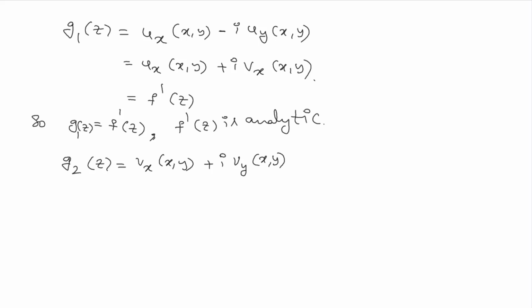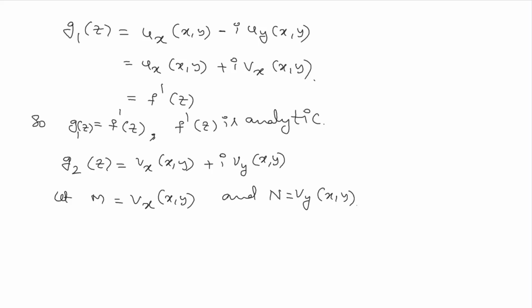Since these are already partial derivatives, let me just rewrite these functions. Let m equal vx of x comma y and n equal vy of x comma y, that is, the real and imaginary parts of the function G2 of z.